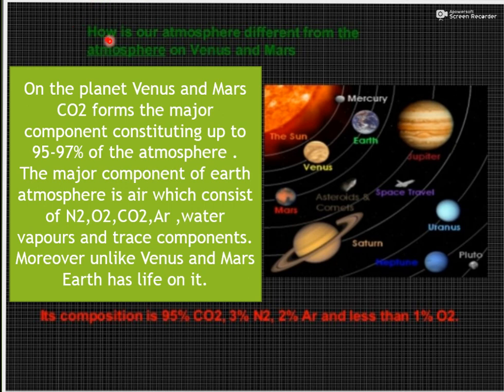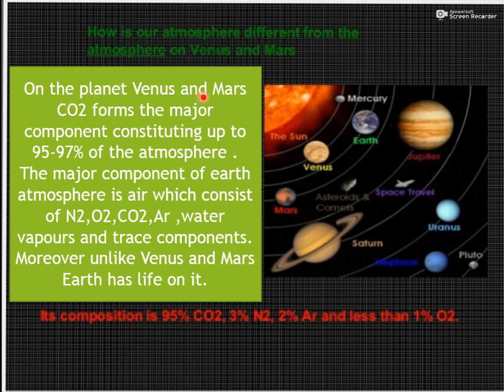So let's discuss how our atmosphere, that means the atmosphere on the earth, is different from the atmosphere on Venus and on Mars. You can see here Venus and Mars, they are not very far from the earth. बहुत ज़्यादा दूर नहीं है. So why is life not possible on these planets? What is the difference between the atmosphere of Earth and that of Venus and Mars?